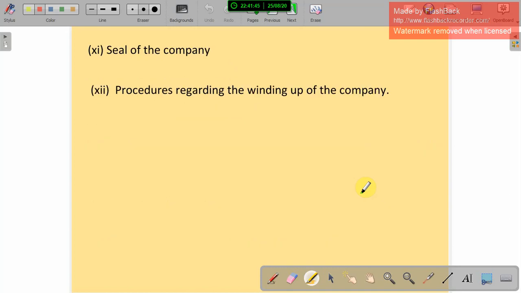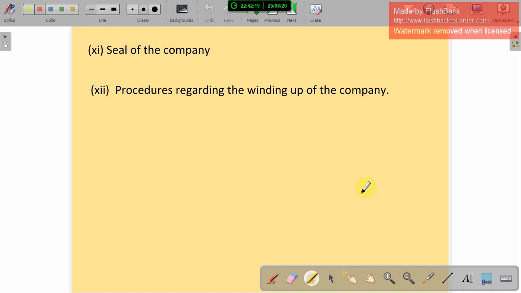And the seal of the company. In the characteristics we already studied, a company has a common seal. And the details of the seal should be mentioned in the articles of association, and also the procedures regarding the winding up of the company. Suppose the company is going to dissolve or wind up, what procedure they have to follow should also be mentioned in the articles of association. So these are the details that should be mentioned in the articles of association.